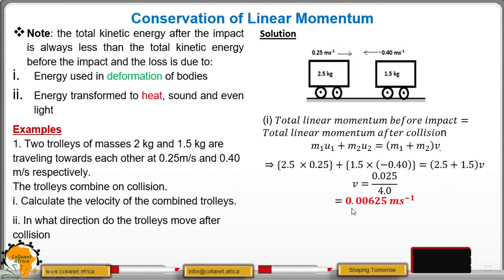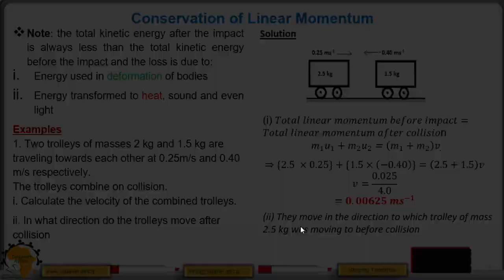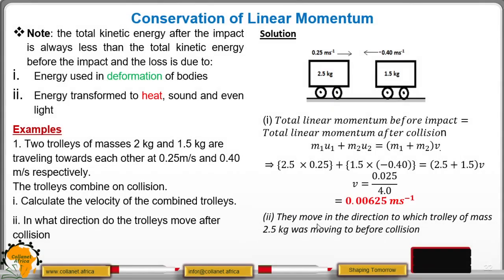You get that the velocity will be 0.00625 meters per second. This is the velocity that is gained by the two trolleys. But if you look at this velocity, it is positive, which implies that both of them, after fusing, will move in the direction to which the trolley of mass 2.5 was moving, because that trolley is the one that has a positive velocity.